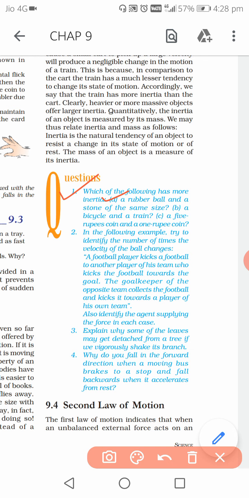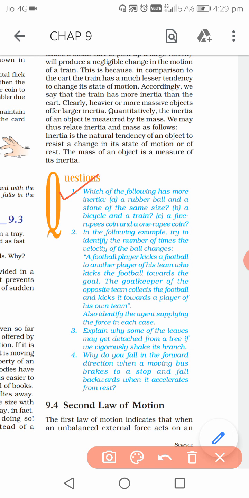Okay, then next one, number B, a bicycle and a train. Of course the train will have more inertia as its mass is more. And the third one is a 5 rupees coin and a 1 rupee coin. So of course the 5 rupees coin, because its mass is more.